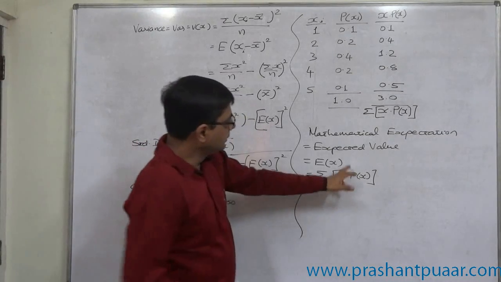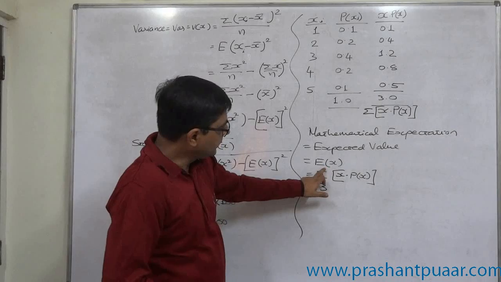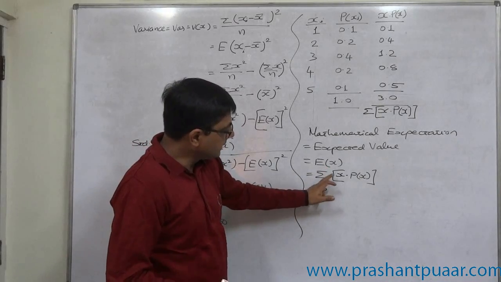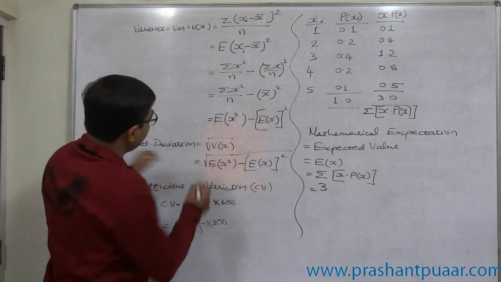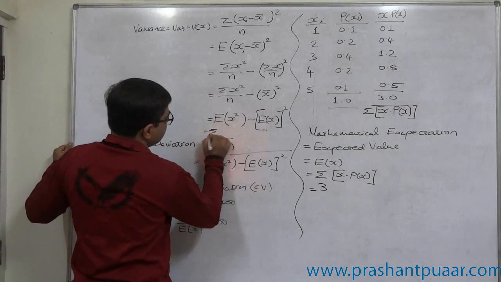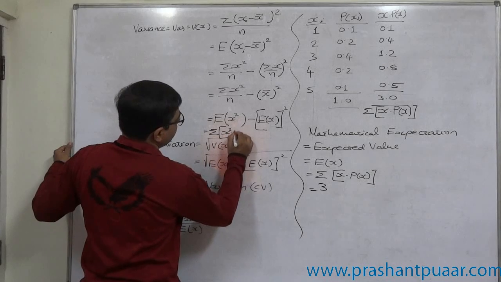Since expected value of x is sigma x into p of x, logically expected value of x square must be sigma x square into p of x.